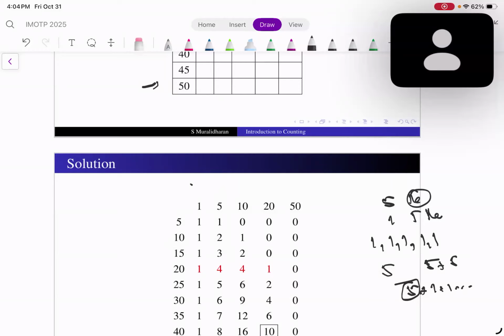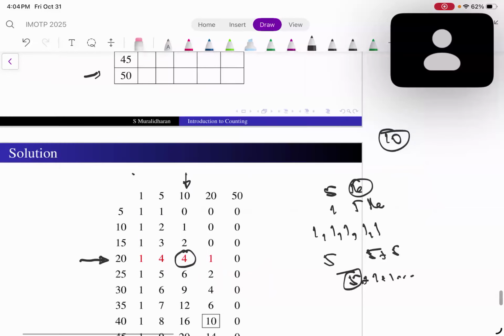And in this case here, if I use at least one 10 rupee note and I want to give change for 20 rupees, how many ways can I give? One 10 rupees is already given. So what's the remaining amount to be changed? 10 rupees.